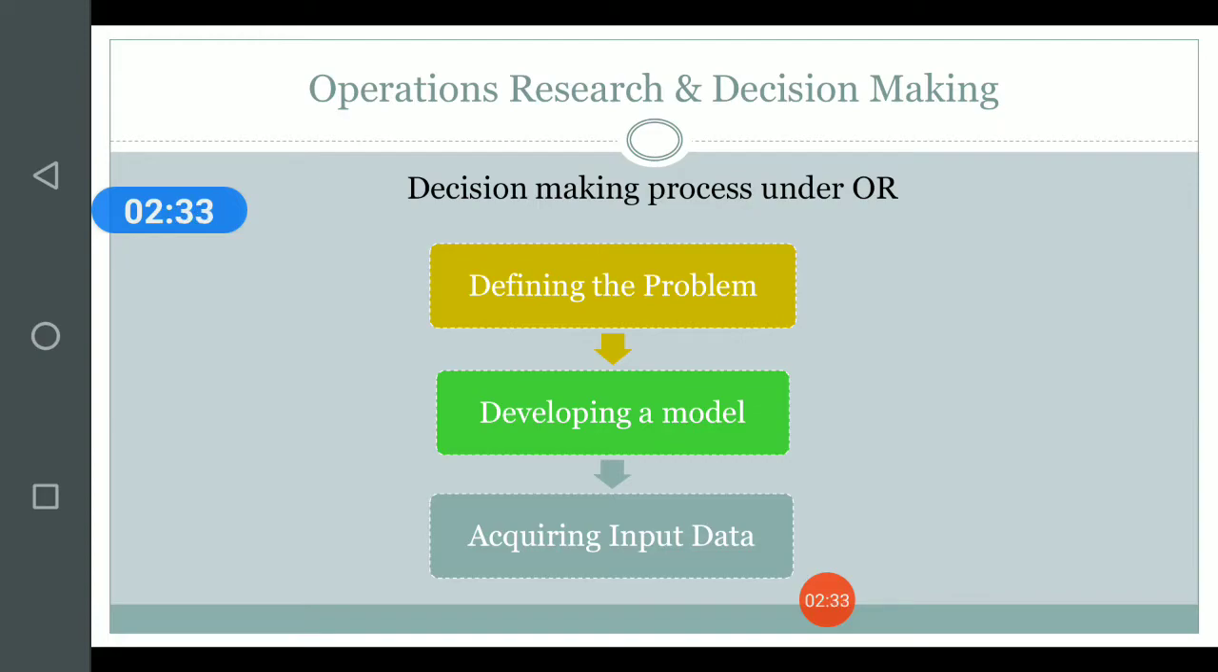After defining the problem in detail, the next step is to develop a model. By model, we mean the scientific or the mathematical model, which will be the base for any operations research technique that we decide to use to solve that particular problem. After developing the model, we try to acquire the input data. That is, by experimentation, we try to get the data and feed it into our model.